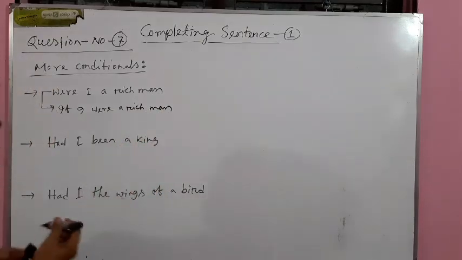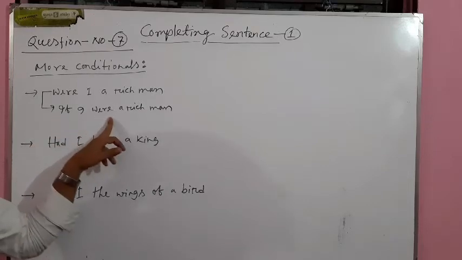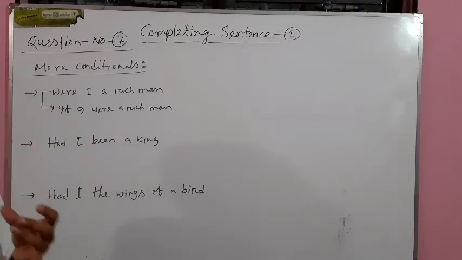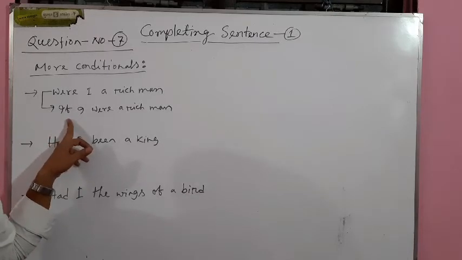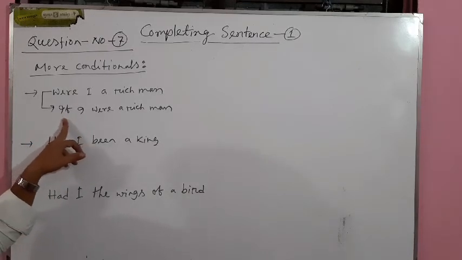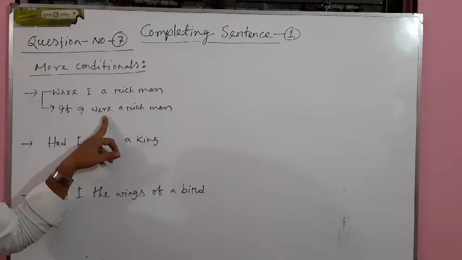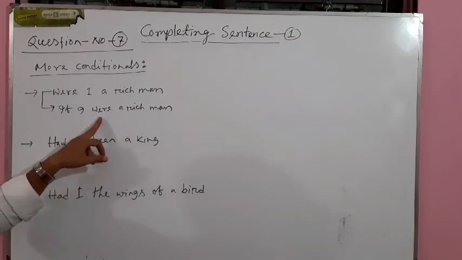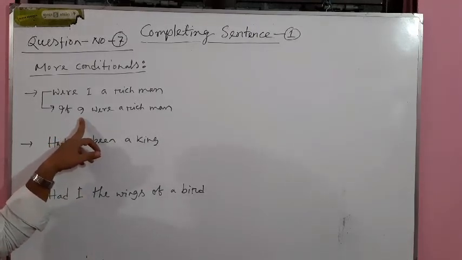So if we get the sentence in this structure, it would be easily understood by any student that this sentence is in second condition, because the sentence starts with if, and here were is the past form of be. We all know were is the past form of be. So this sentence is an example of second condition.